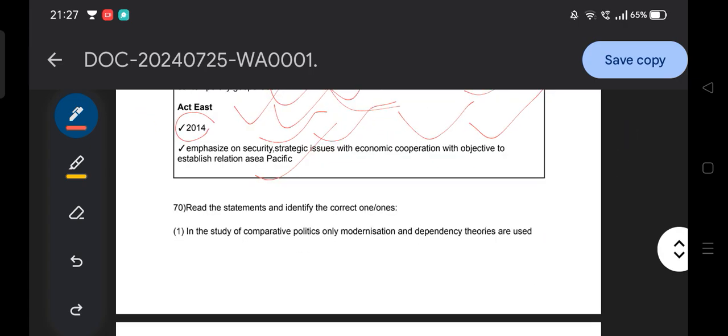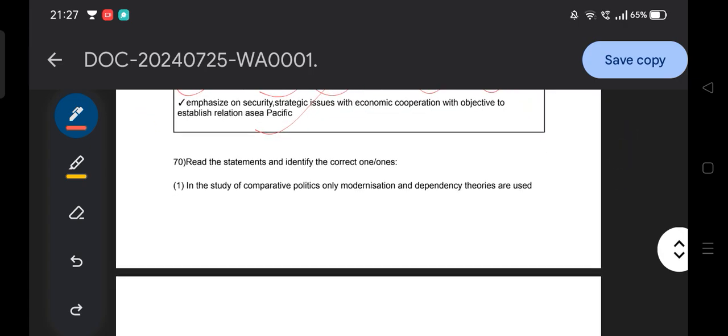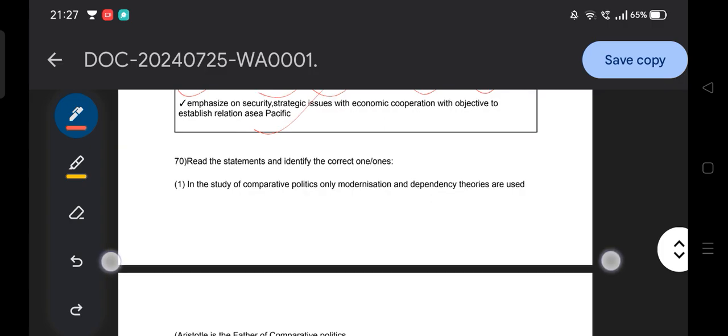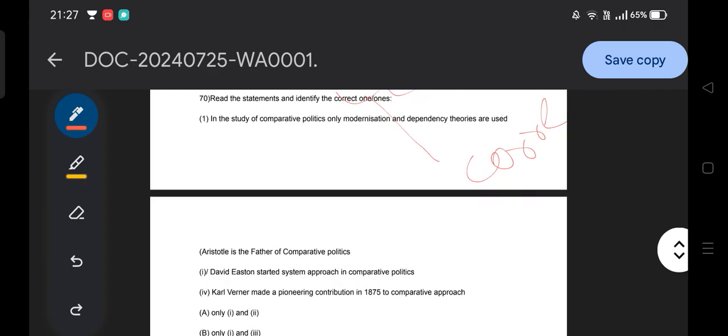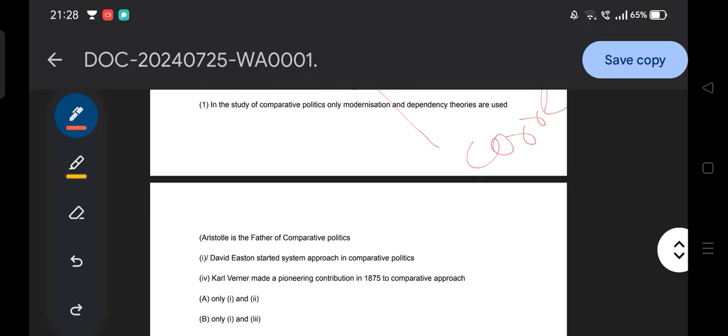Then, last but not the least of our today's discussion, read the statement and identify the correct option. So you need to find the correct one. Whenever I read, you need to emphasize whether the question is about correct or incorrect. That is our main objective. First, in the study of comparative politics, only modernization and dependency theory are used. So that is how you need to remember correct or incorrect.